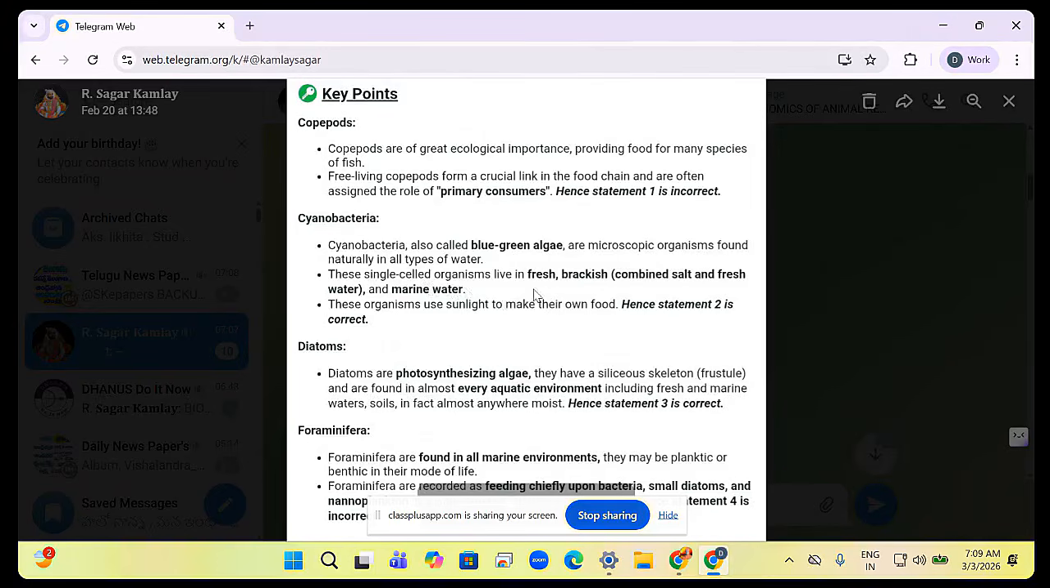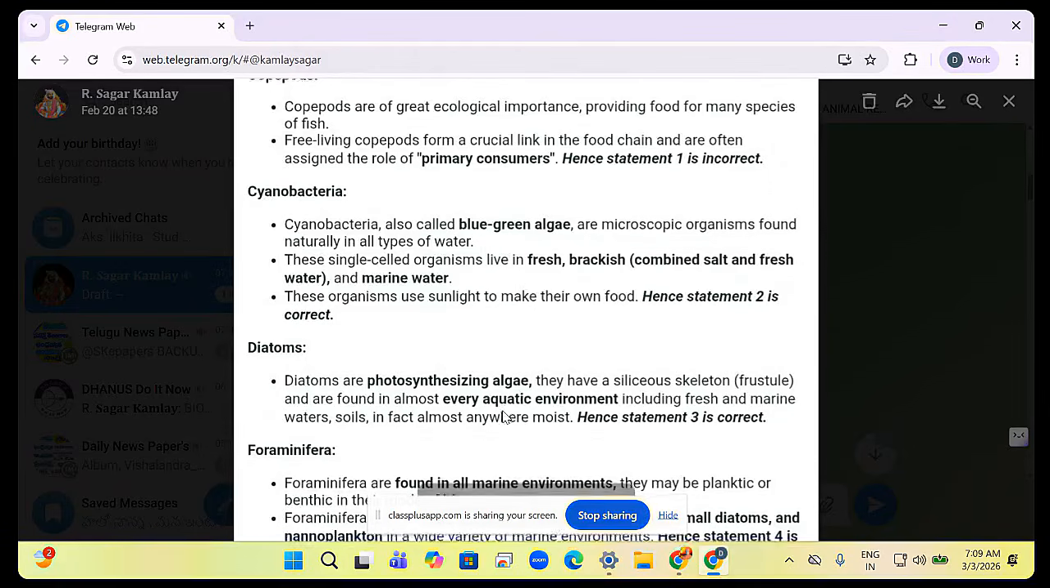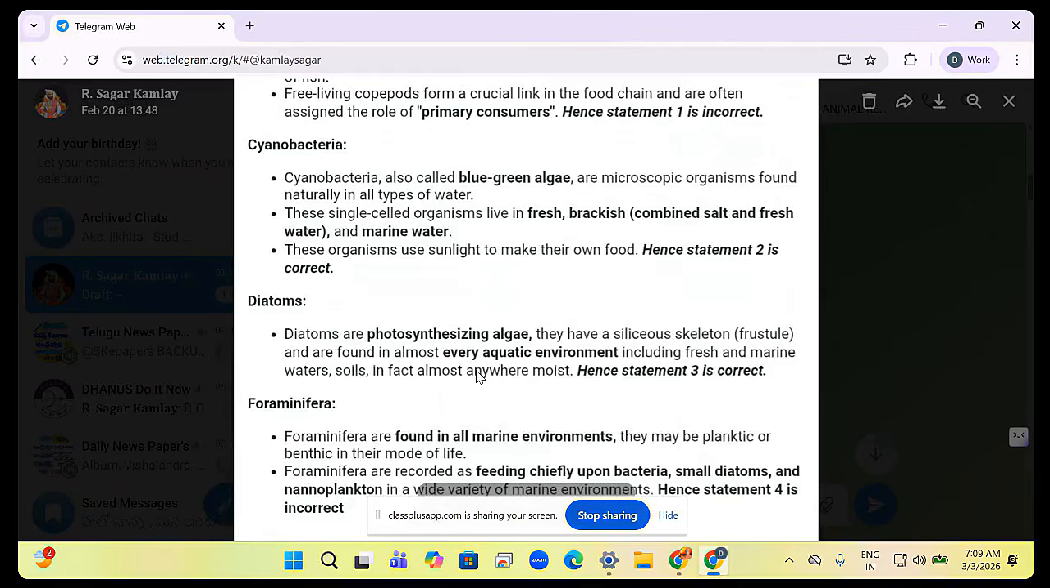These single-celled organisms live in freshwater, brackish water, and marine water. These organisms use sunlight to make their own food. So cyanobacteria, blue-green algae make their own food. Diatoms are photosynthesizing algae. Important. Diatoms are photosynthesizing algae, like blue-green algae. They have a siliceous skeleton and are found in every aquatic environment.